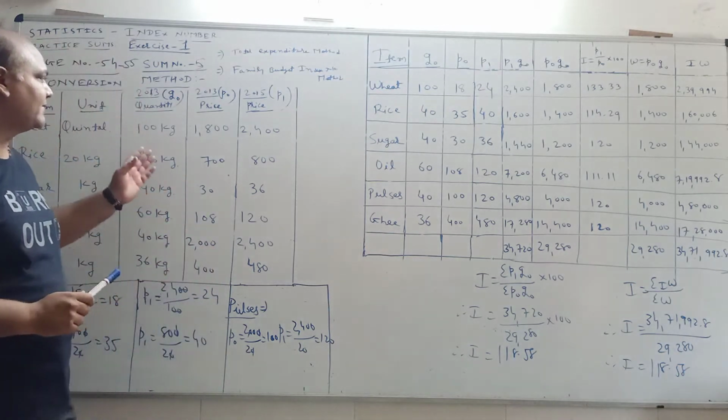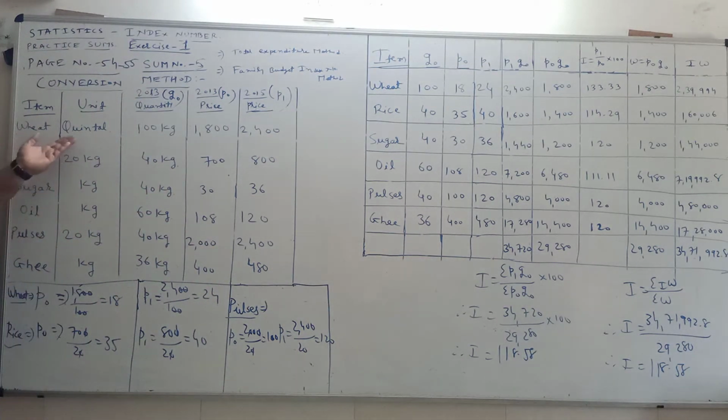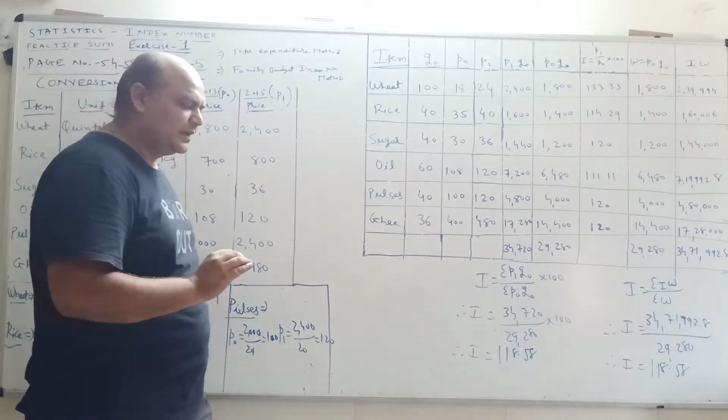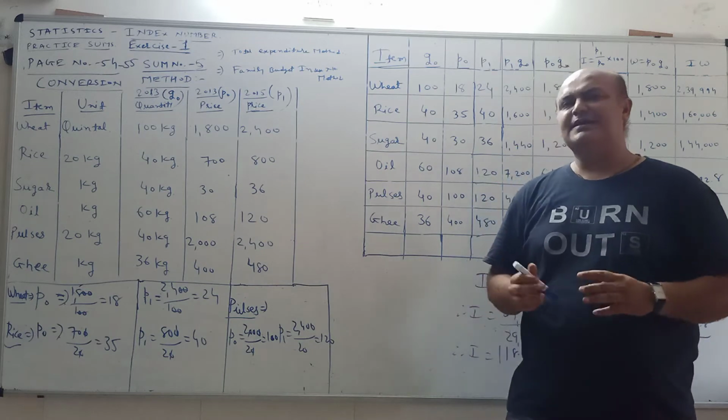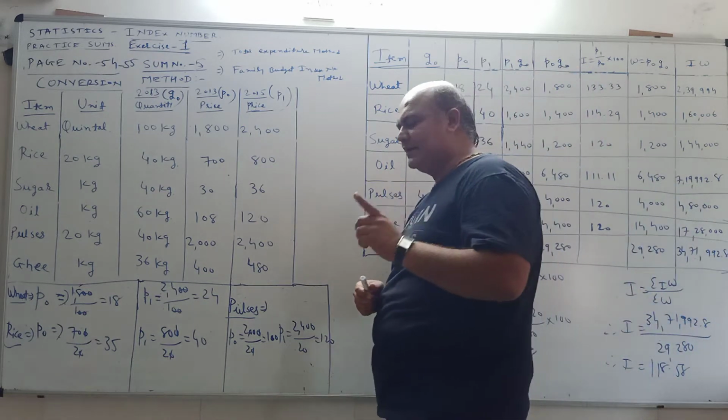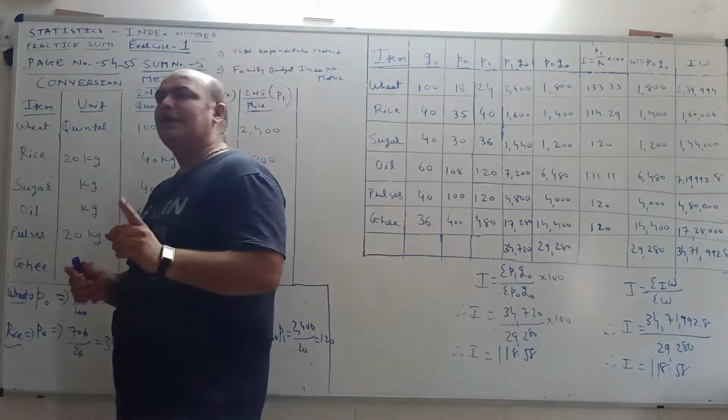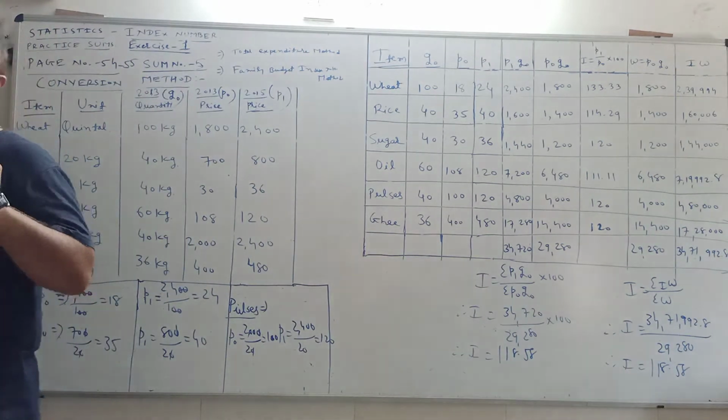Let's move towards the sum. Here it is the question. In the first item, that is wheat, the unit is provided in quintal while the quantity is in kilogram. As we all are aware, 1 quintal is equal to 100 kg.